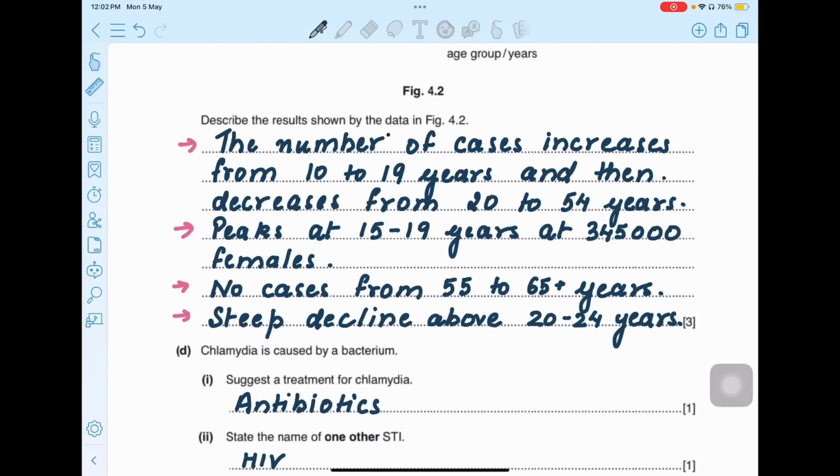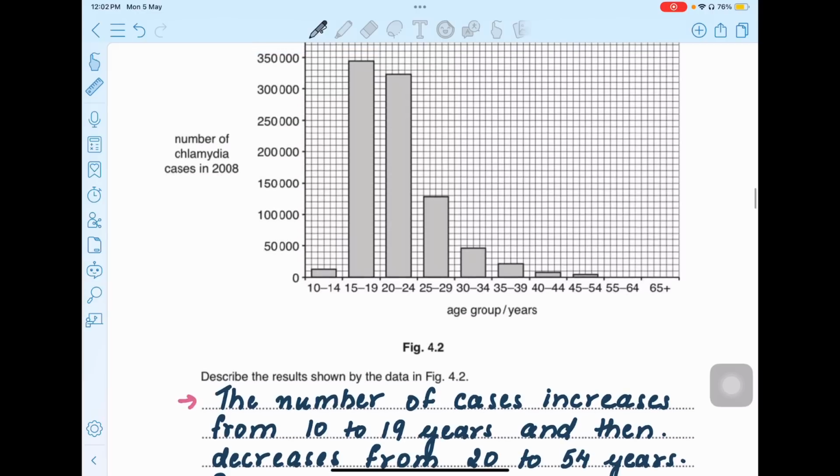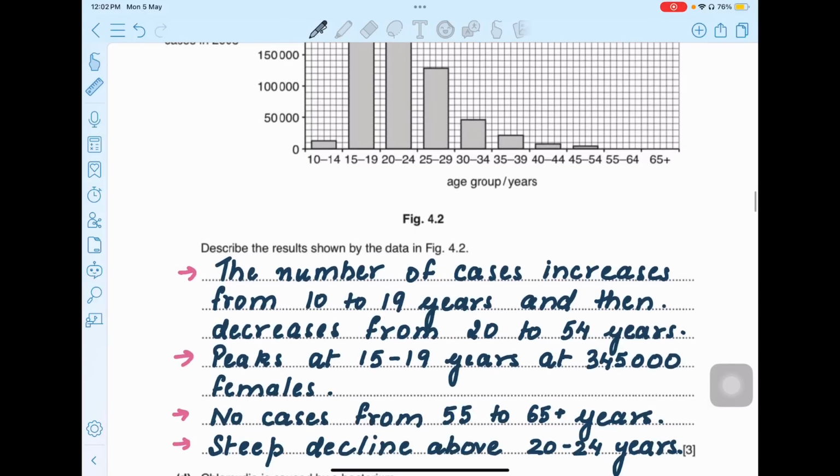Describe the results shown by the data in 4.2. I try to keep it as simple as I can. So what I've written here is that the number of cases increase from 10 to 19 years, and from 20 to, you can say, 54 years they start to decrease. So the number of cases increase from 10 to 19 years and then decrease from 20 to 54 years. It peaks at 15 to 19 years.